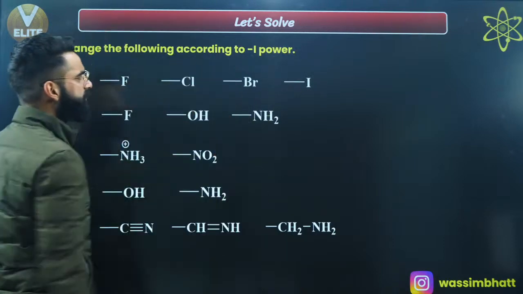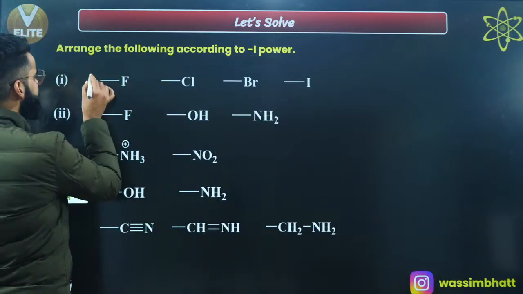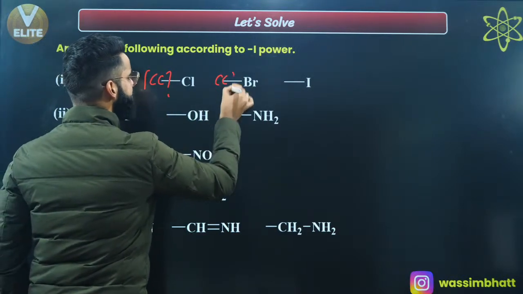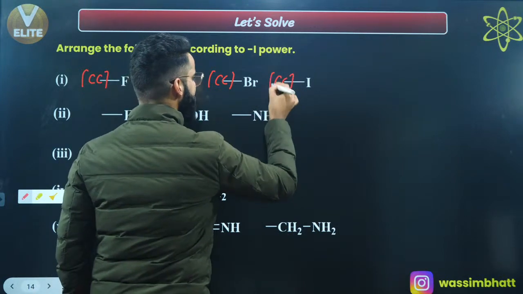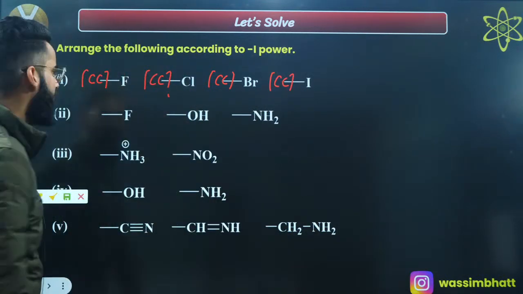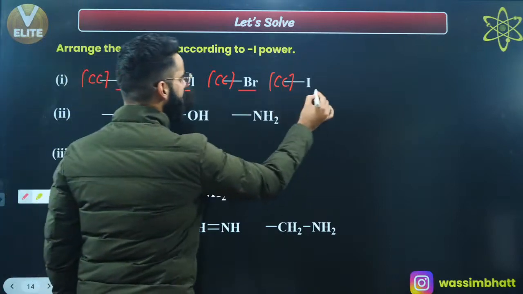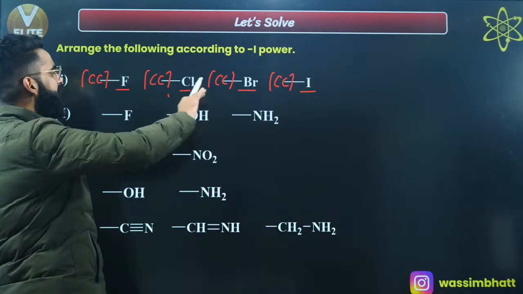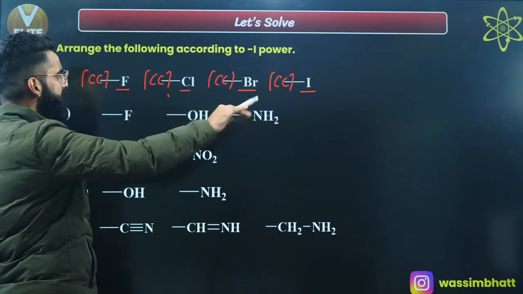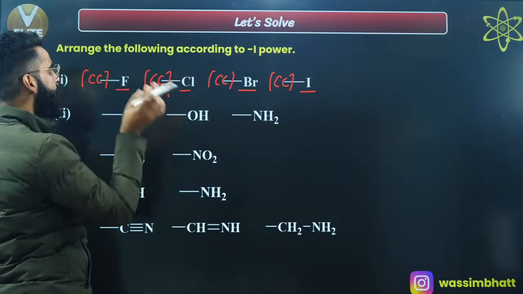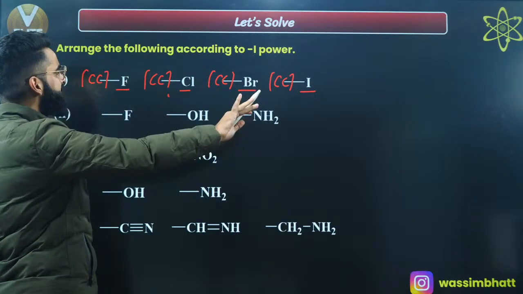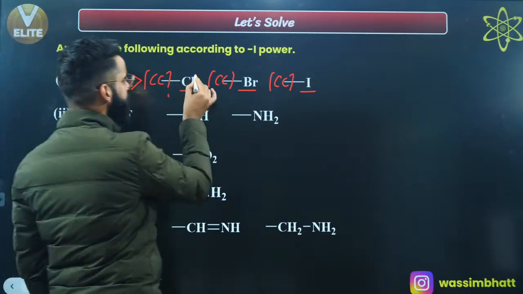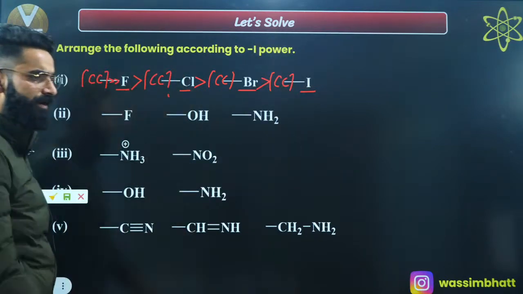We are going to arrange them on the basis of their minus I power. Let's say this fluorine is attached with a carbon chain, this chlorine again attached with a carbon chain, this bromine attached with a carbon chain, and this iodine attached with a carbon chain. Now, among fluorine, chlorine, bromine and iodine, which one is more electronegative? Fluorine. Fluorine is going to pull the sigma electrons towards itself. Since fluorine is maximum electronegative, it's going to bring out maximum sigma electron density from the carbon chain. So fluorine is going to show maximum minus I, followed by chlorine, followed by bromine, followed by iodine. As simple as that.